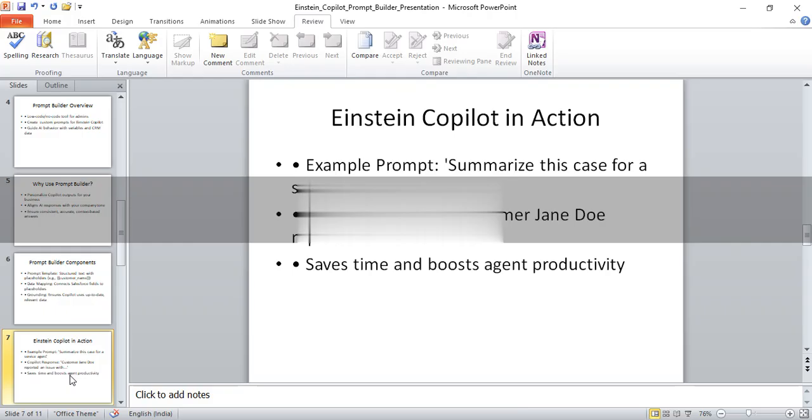If you have any doubts till here, you can post them in the comments, or you can DM me for any answers. Clear summaries, and it boosts agent productivity.